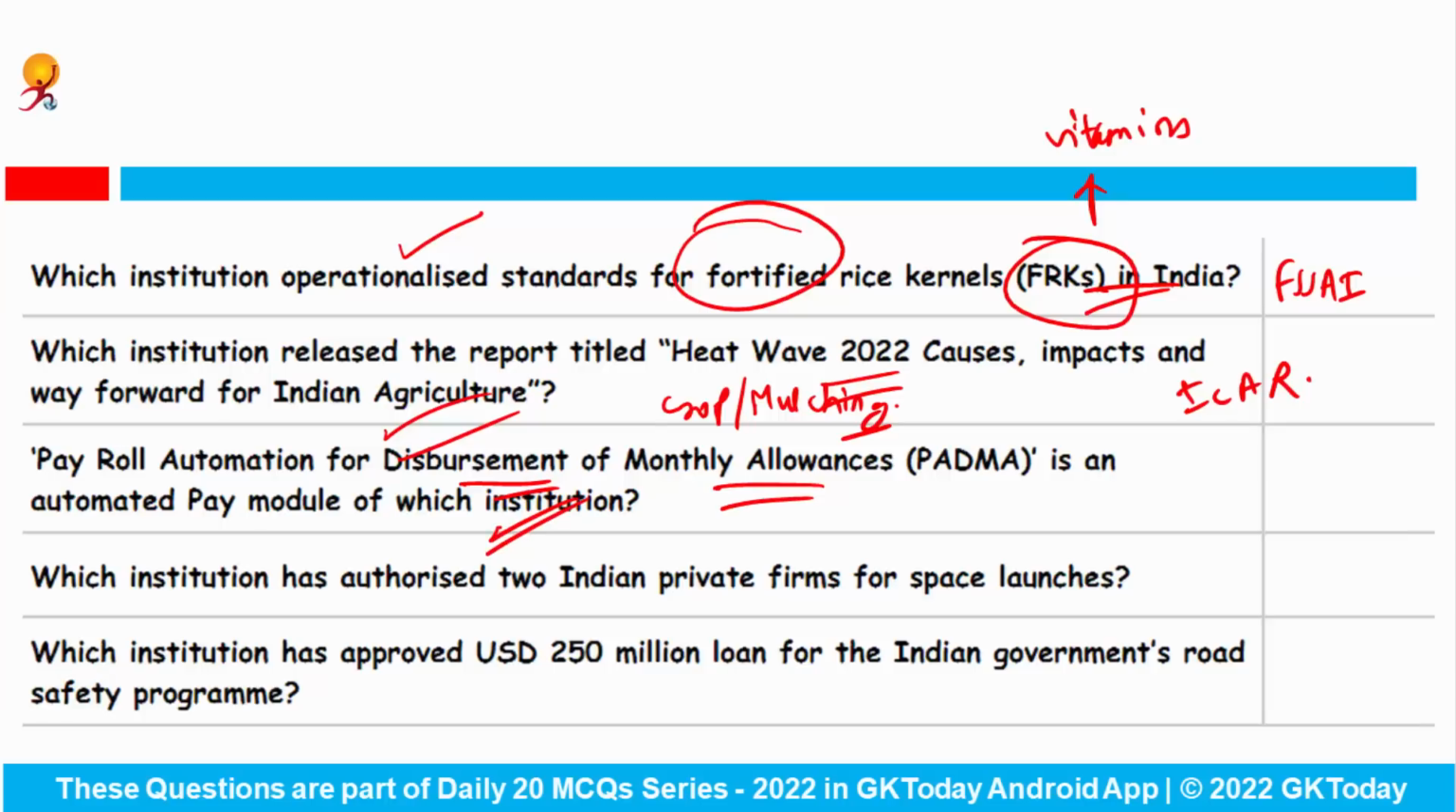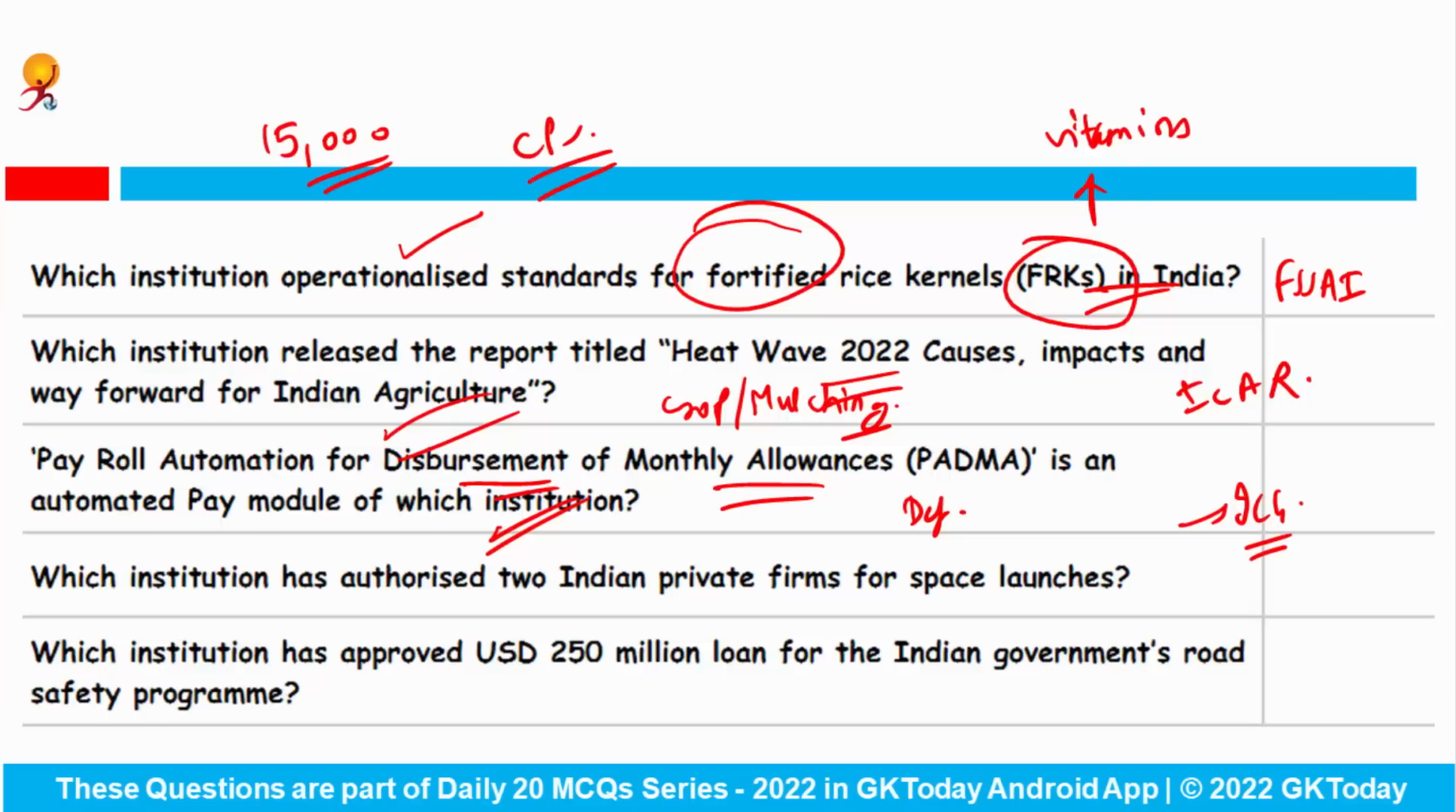So the Ministry of Defense inaugurated this particular payroll automation for disbursement of monthly allowances. It is an automated pay and allowances module for the Indian Coast Guard, which aims to provide seamless disbursal to around 15,000 ICG personnel. The launch marked the beginning of the centralized pay system as well.